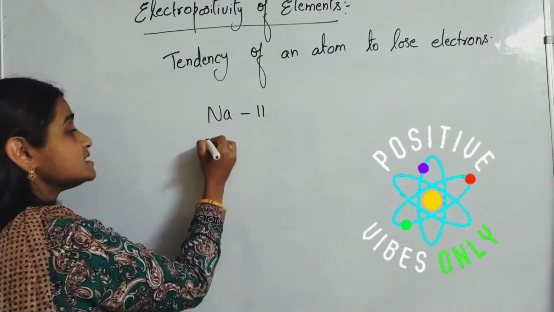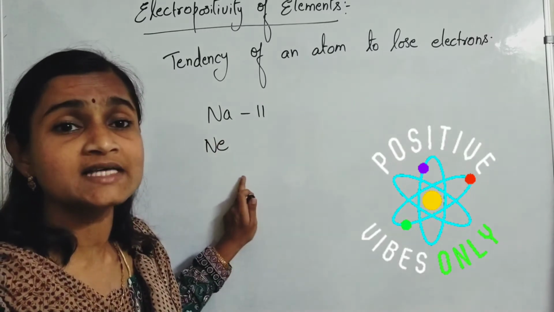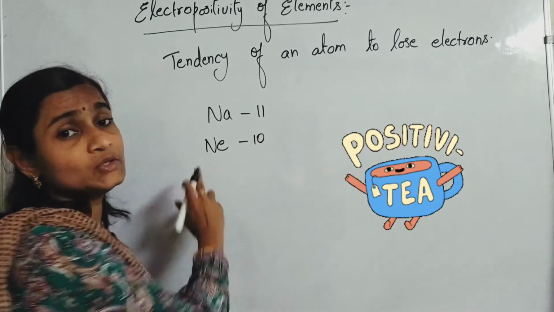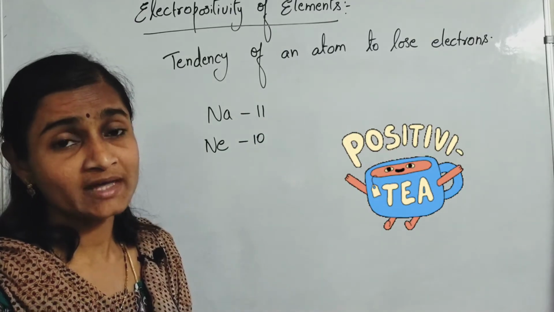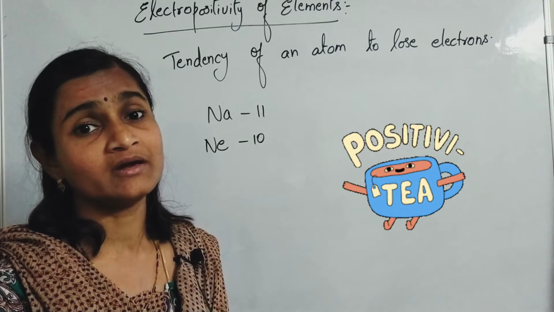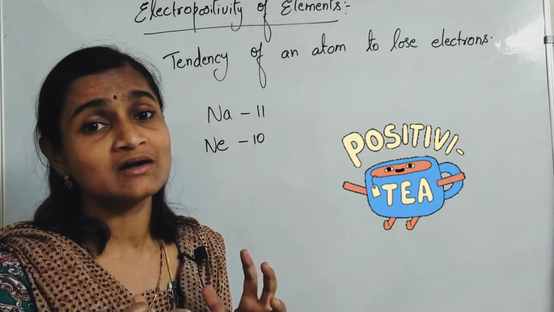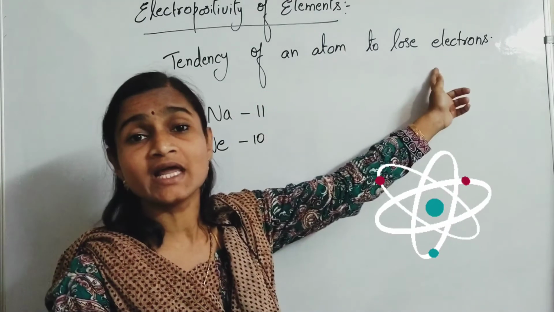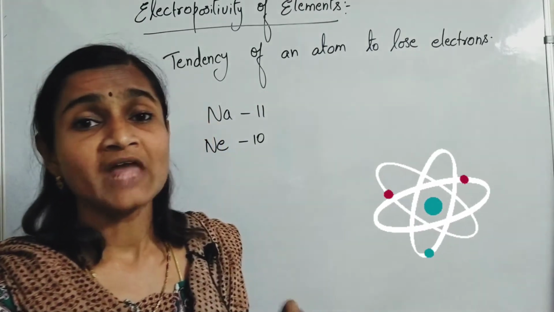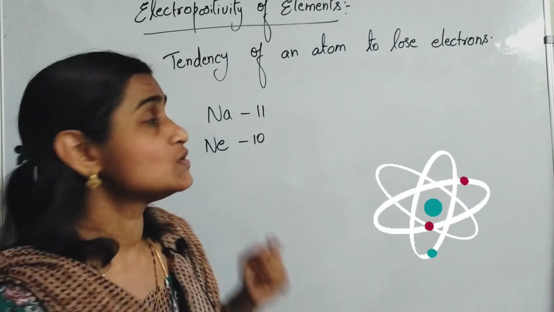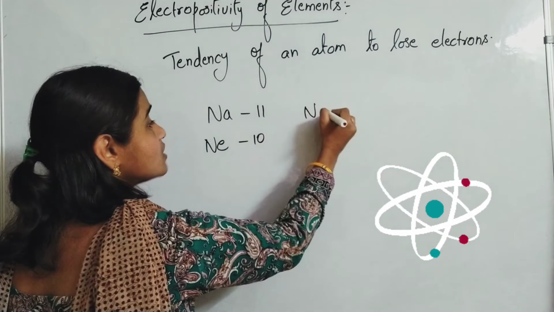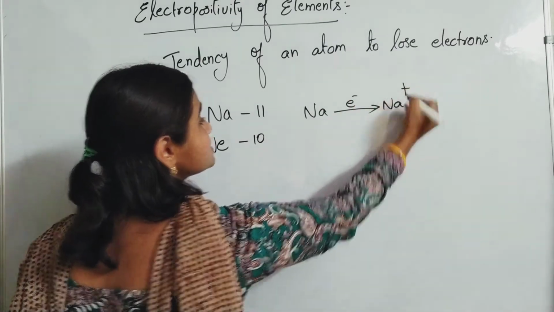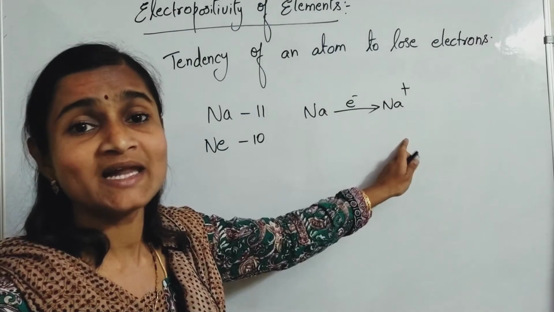To become stable like its nearest inert gas, neon, whose atomic number is 10, sodium has to lose one electron. So the nature of sodium is to lose electrons. The tendency of an atom to lose electrons is called electropositivity. All metals are electropositive in nature. Sodium loses one electron and forms the sodium cation, Na plus ion.